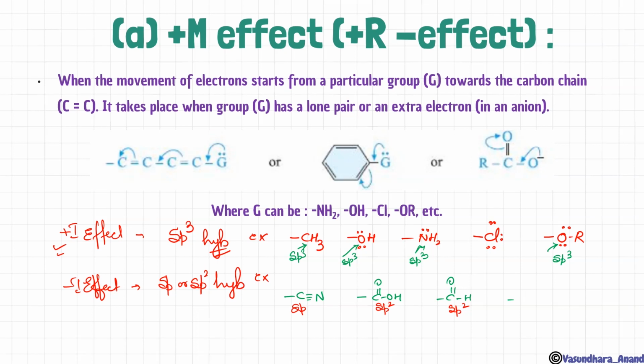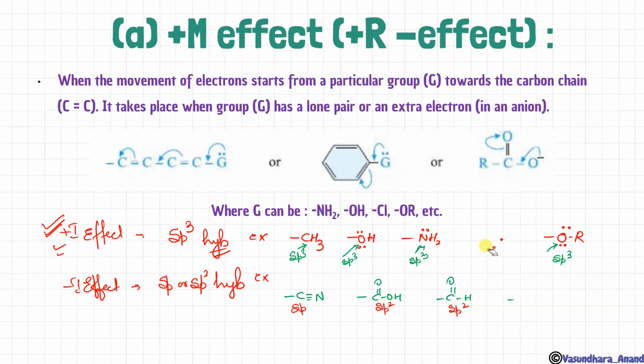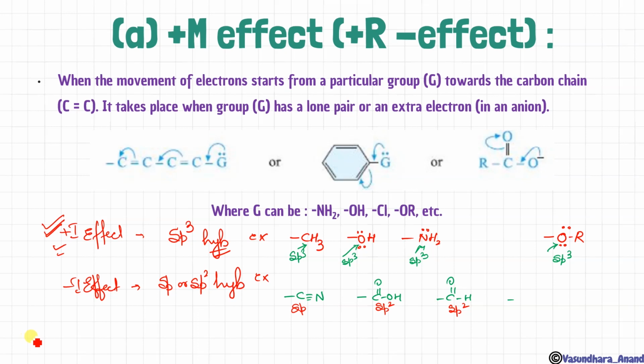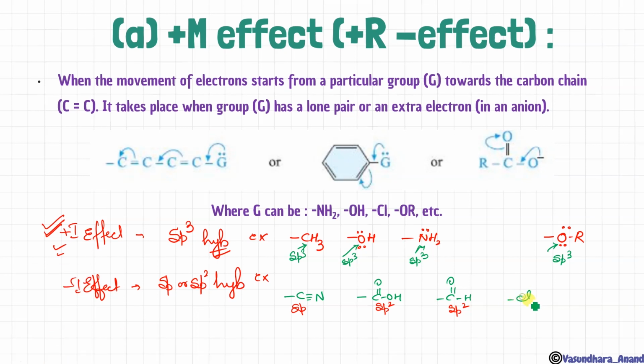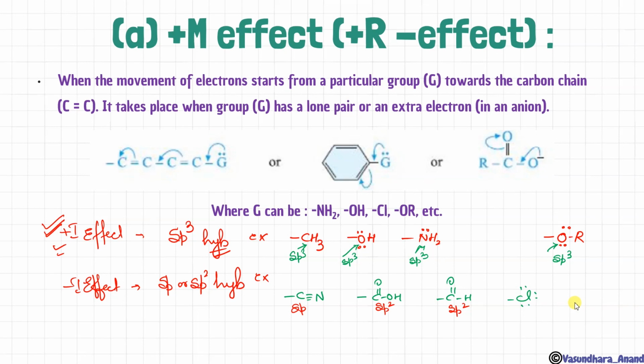Now what is the twist in the question? Why am I discussing this plus I and minus I for the M effect and R effect? Here, all those which show plus I effect, if we talk about plus I effect, chlorine is electronegative and did not show plus I effect. We have done it in minus I effect, isn't it? Remember, we did Cl earlier. Okay, about this I will tell you later on.